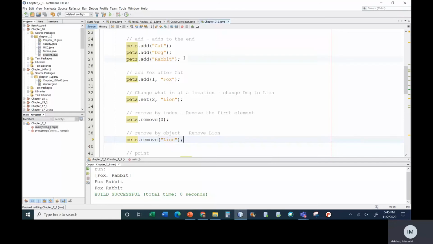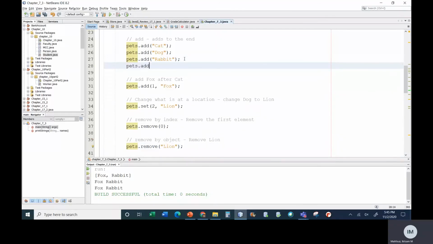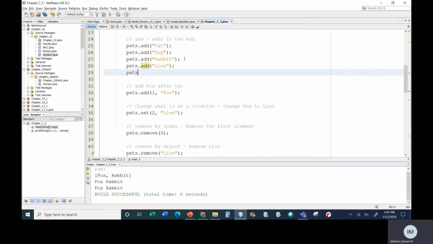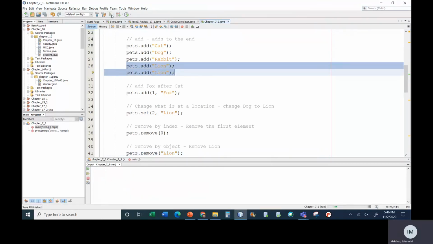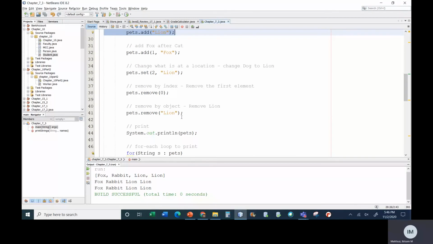Now, just so you know, I'm going to add a couple lions in here because the remove only removes the first instance. It doesn't remove all of them. So when I call the remove, it only removes the first one. So here, if I have 2 more, it's not going to remove them. Okay, so they're still there. It didn't remove them. So the remove by item, by object, only removes the first instance.